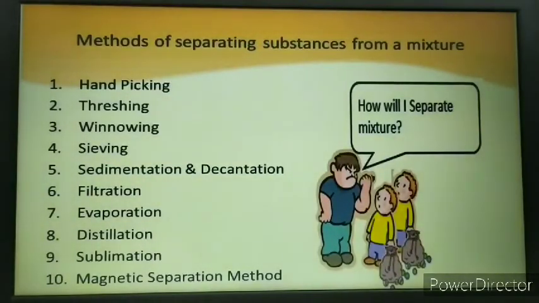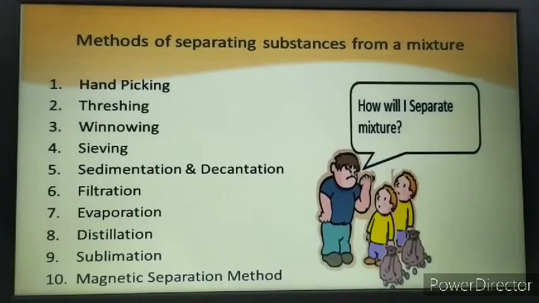So what we have discussed in this chapter are the various methods of separation, and you have learned how the different constituents can be separated from a mixture. We can use different methods like the hand picking method. I have told you about threshing also.